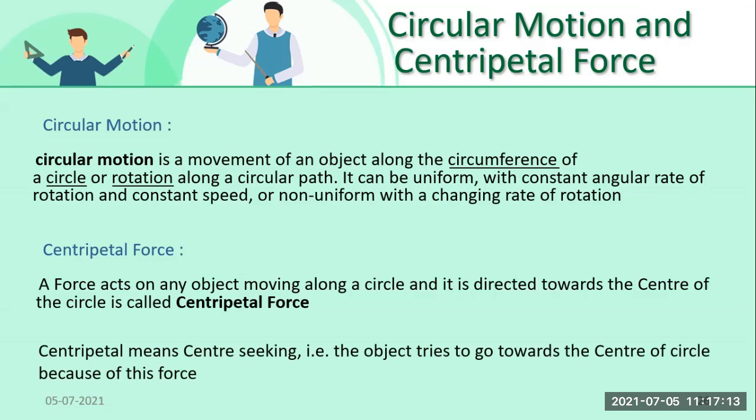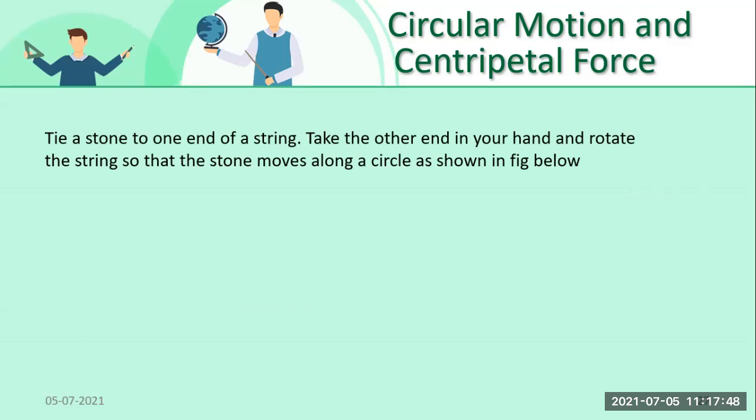See here, centripetal means center seeking. That is, the object tries to go towards the center of the circle because of this force. Again I am repeating, centripetal means center seeking. Center seeking means it is directed towards the center. That is, the object tries to go towards the center of a circle because of this centripetal force.